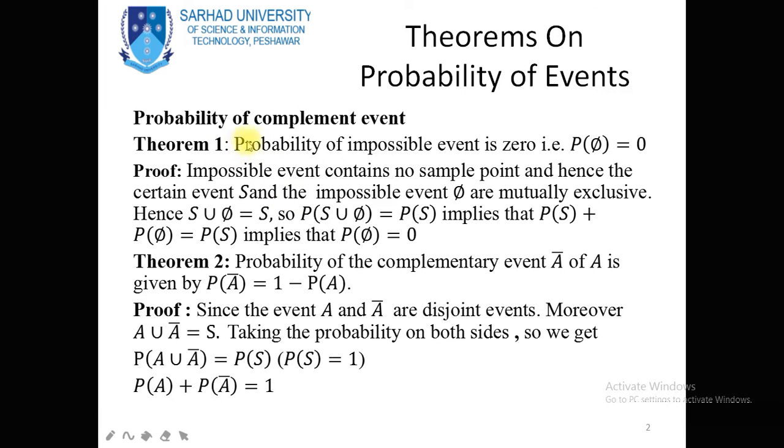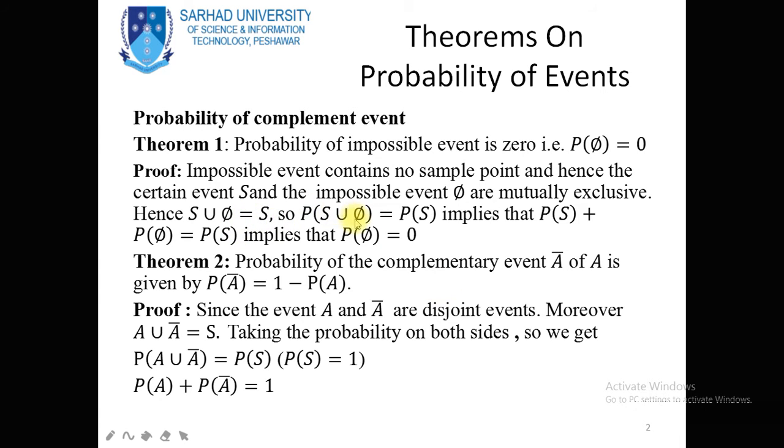The statement of the theorem is: the probability of an impossible event is 0. That is, the probability of the empty set is equal to 0. Now to prove this theorem, the impossible event contains no sample point and hence the certain event S and the impossible event are mutually exclusive. So the sample space S union the empty set is equal to S.